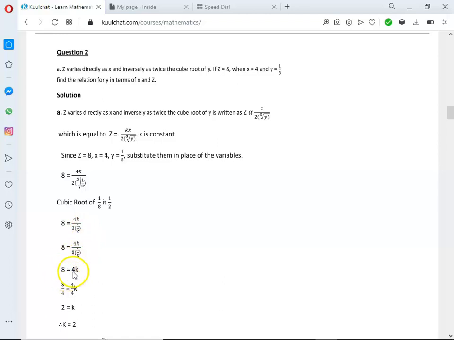So 8 equals 4k. Because we want to make k the subject, we divide by 4, so that k will stand alone. 4 will cancel 4, and k will stand alone. Here 8 over 4, 4 goes into 8 2 times. So k is equal to 2.